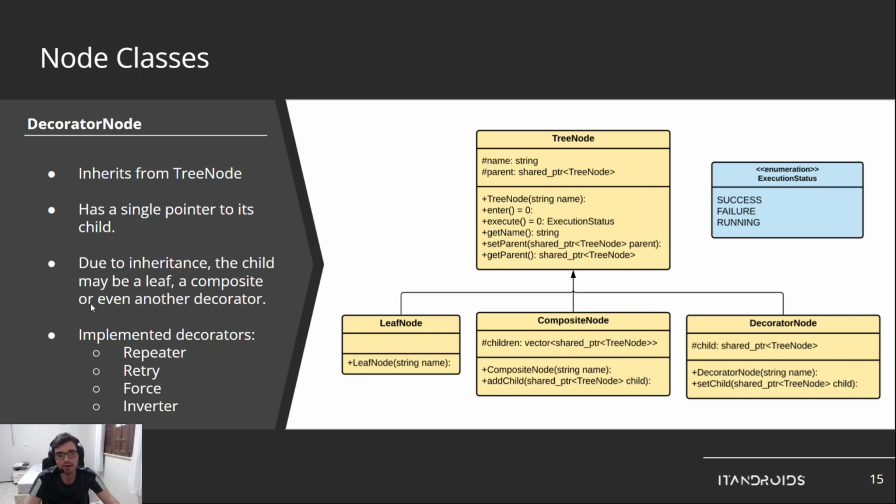Decorator also inherits from tree node. It has a single pointer to its child. And this child, again, since it is a tree node, can be either a leaf node, a composite node, or a decorator. And we have implemented some decorators, repeater, retry, force, and inverter, that are available for use.